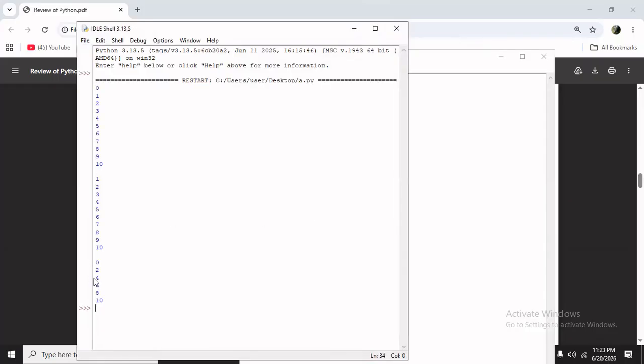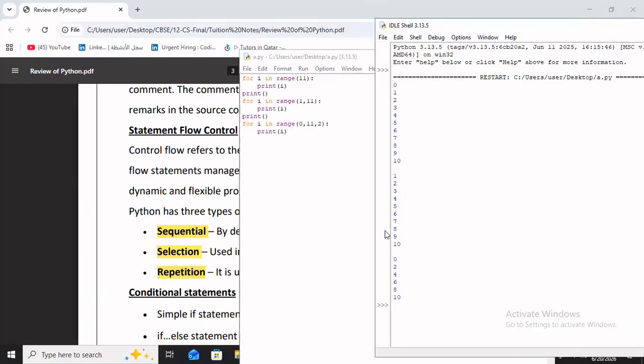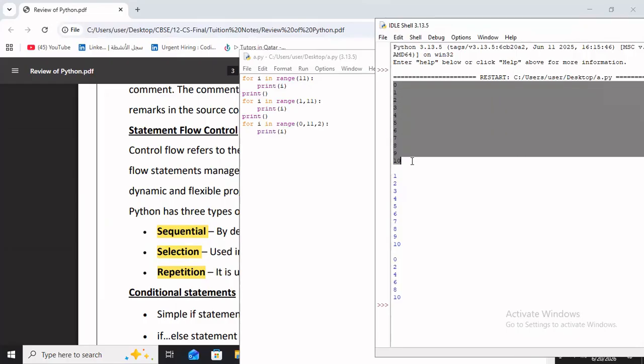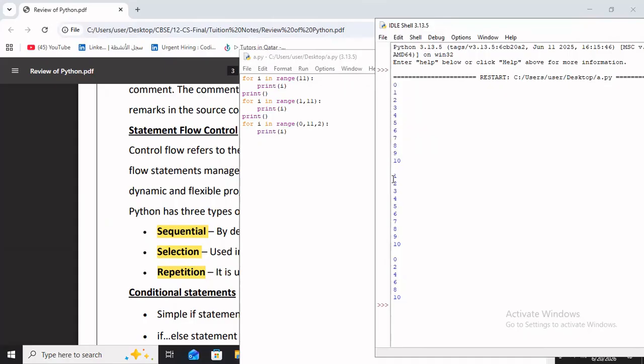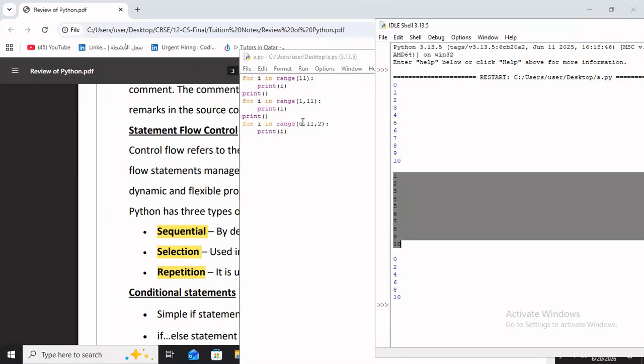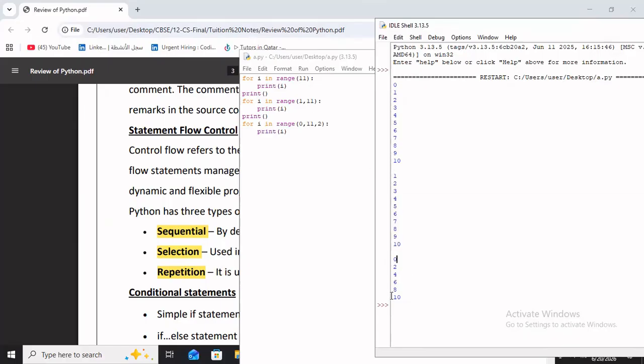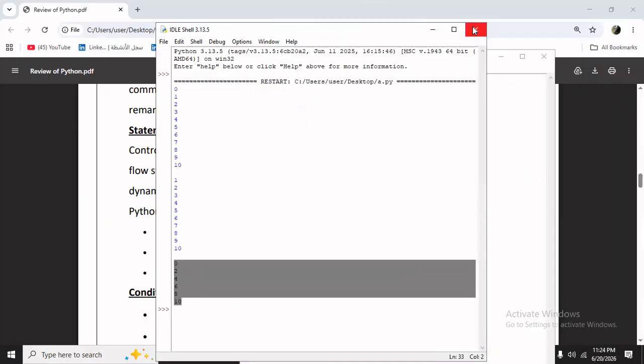Now you can see the 3 different outputs. This is the output for the last print statement: 0, 2, 4, 6, 8, 10. And this is the output for the first print statement: 0 to 10. And this is 1 to 10. So you can see the output here. And the third one, 0, 2, 4, 6, 8 up to 10 it will come. Even numbers.